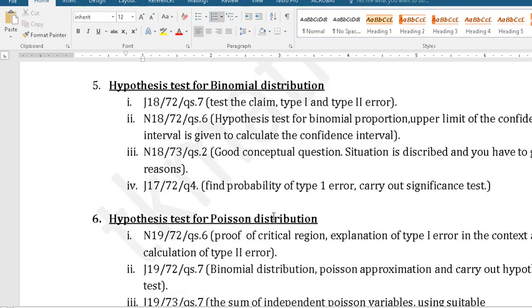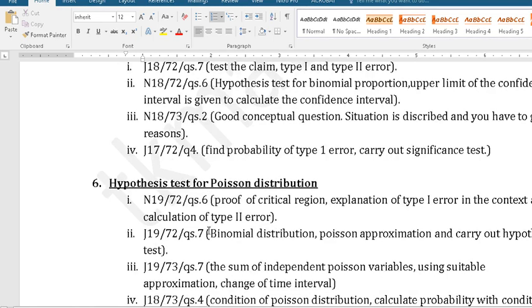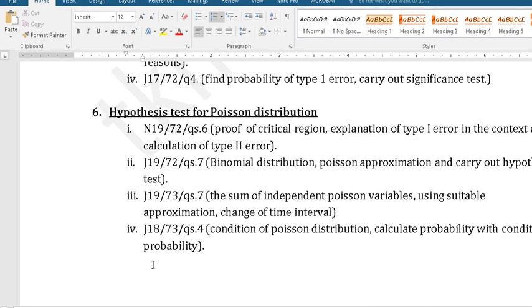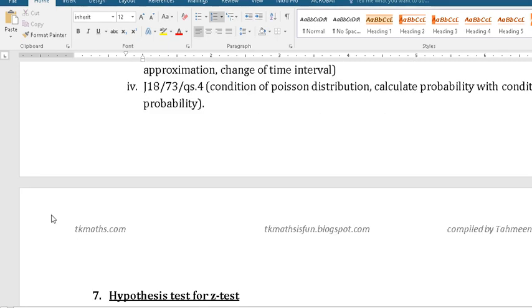Now, hypothesis tests we do for binomial, for Poisson, and for the Z distribution, the normal distribution. So here are 3 categories I have divided it into. For binomial, I have selected 4 questions. For Poisson, 4 questions. Again, if you want to read thoroughly, you can put the video on pause. I did not give too much time because I did not want to make these videos very long, because the need of every student is different. So everybody can go according to his or her pace.